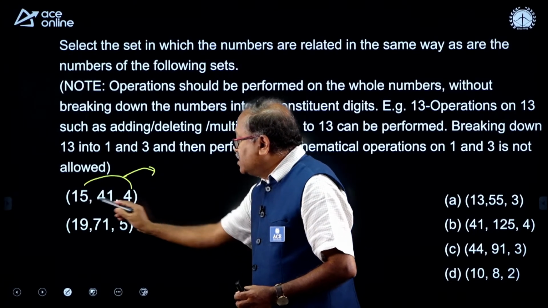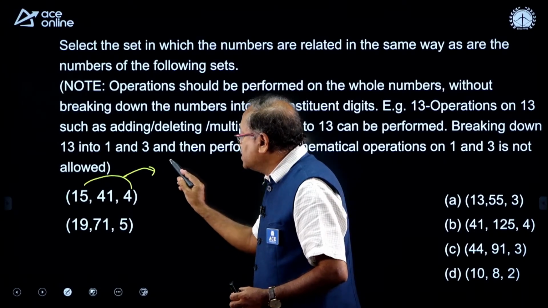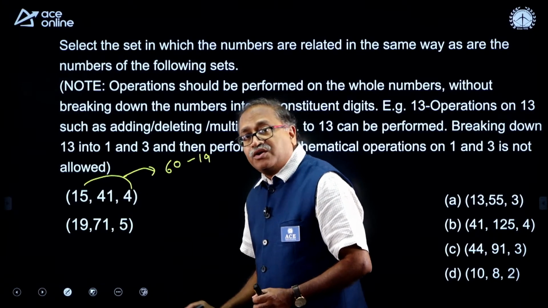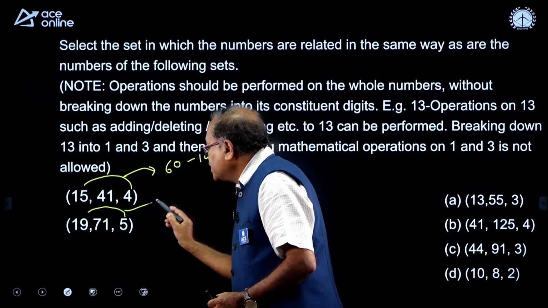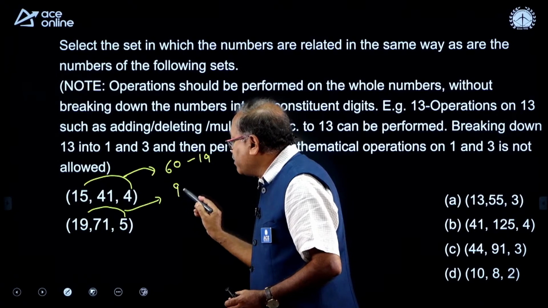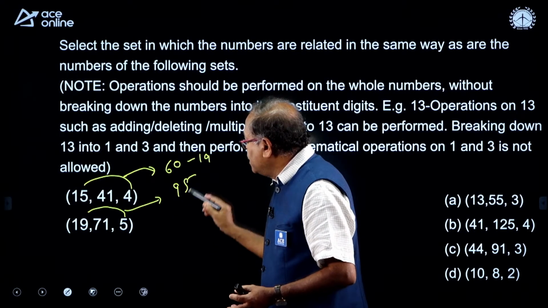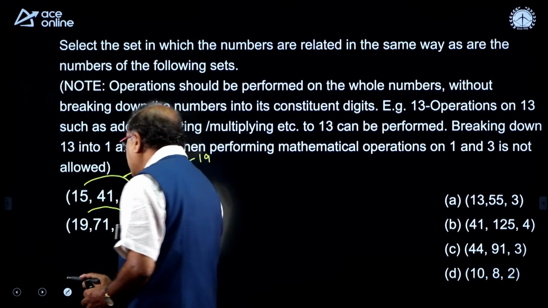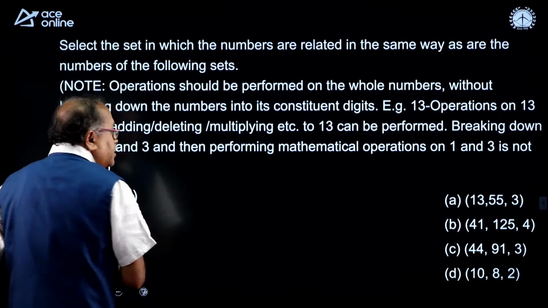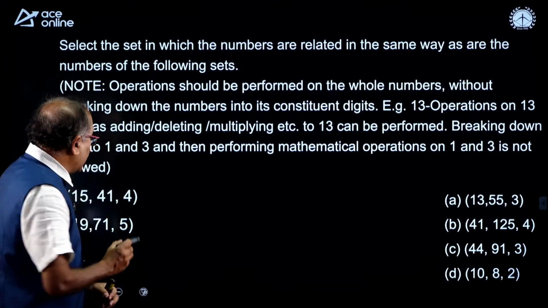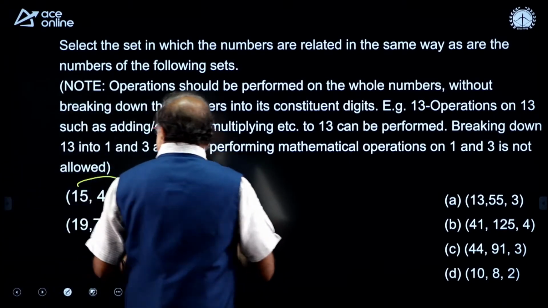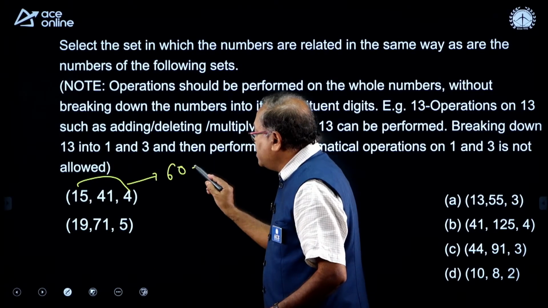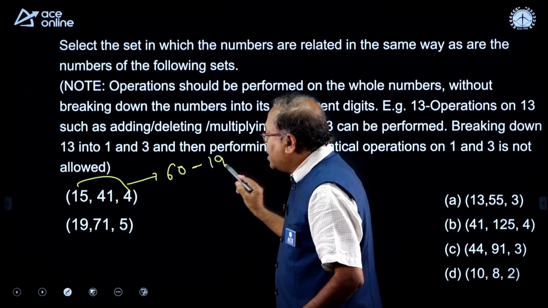So, let us see. 15 into 4 is 60, and from 60 if I take out 19, I get 41. If I multiply this one, I get 19 into 5, that is 95. From 95, if I subtract 19, am I getting the result? No. So this is how a little bit of trial and error you have to make before you finally reach the answer. The logic over here is 15 into 4 is 60. From there, when I subtracted 19, I got 41.